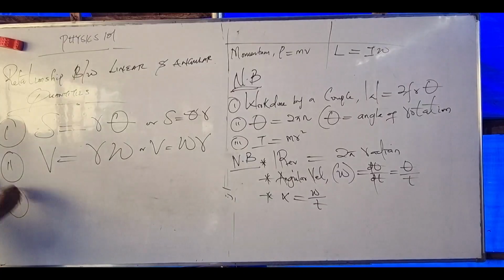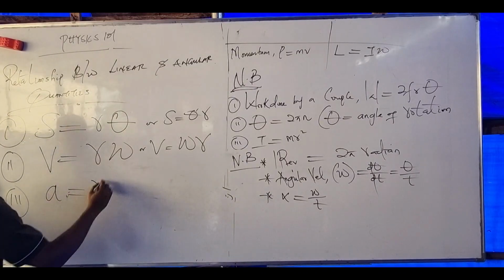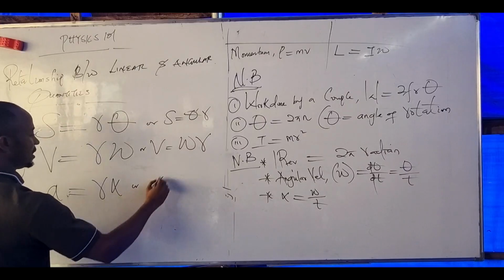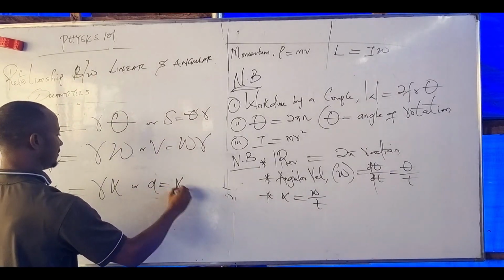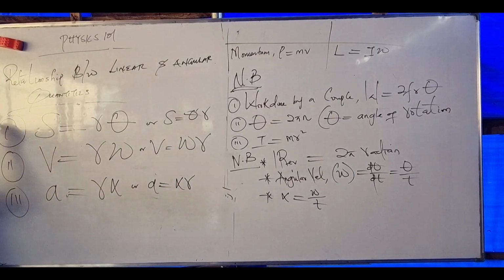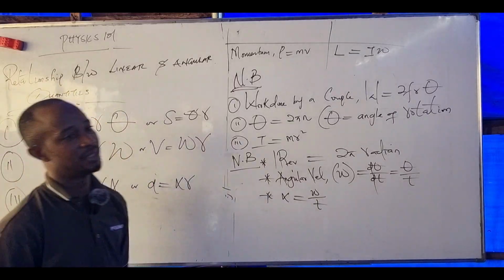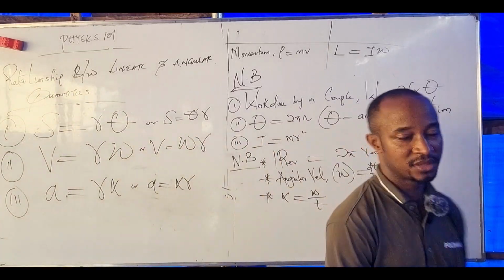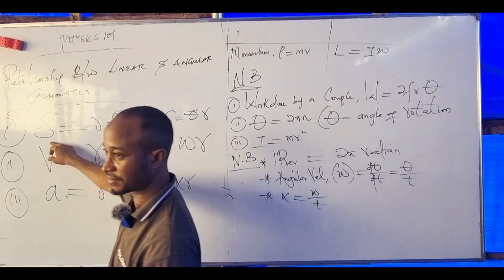The third one here: A equals to what? R alpha, or A equals alpha R. These are the basic relationships between linear and angular quantities.